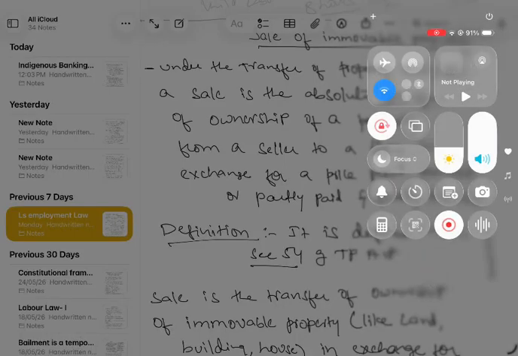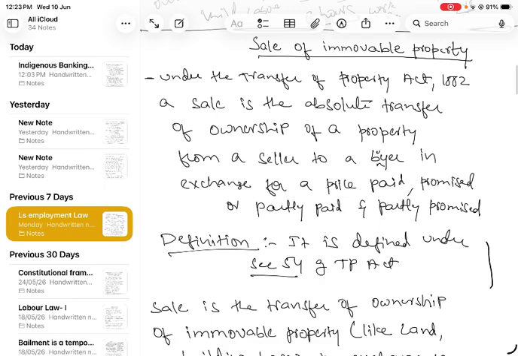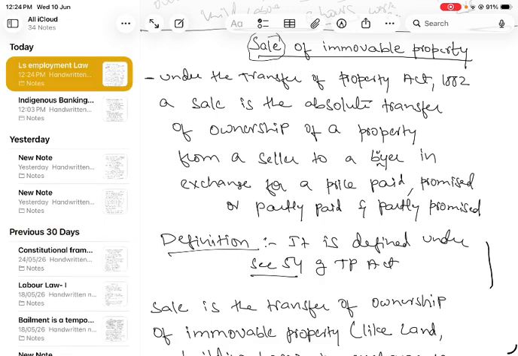Good morning, students. Let us discuss sale of immovable property under the TP Act, that is the Transfer of Property Act 1882. We are going to discuss sale today under the TP Act. So, what is sale? Sale is the transfer of ownership of an immovable property, not movable. We are speaking here of immovable property.